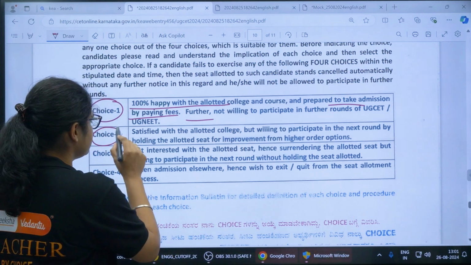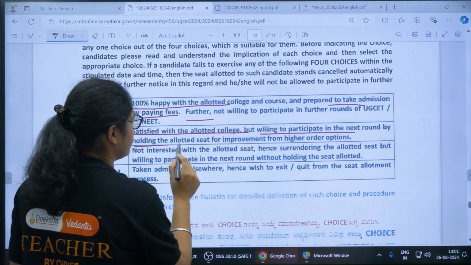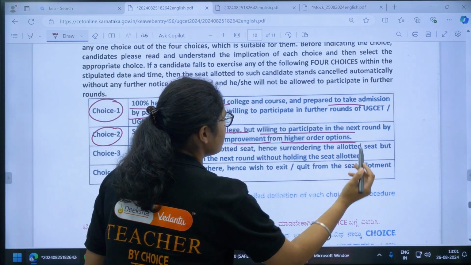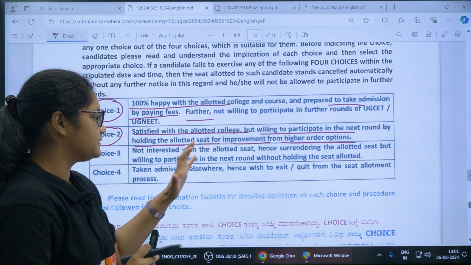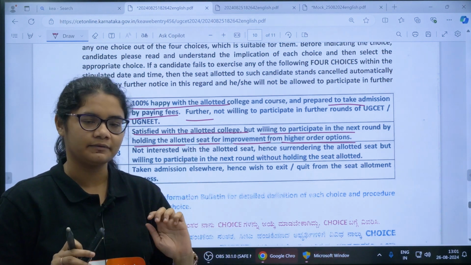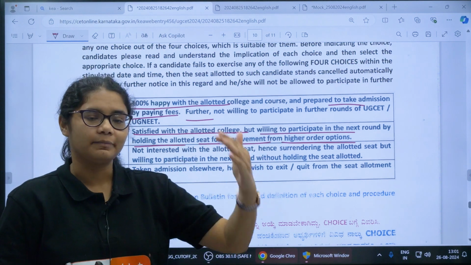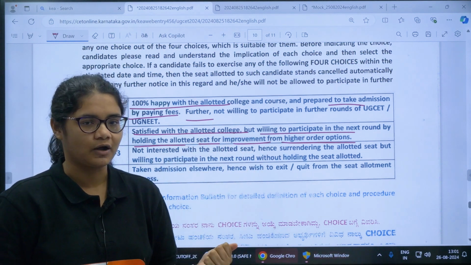Now coming to choice 2: satisfied with the allotted college but willing to participate in the next round by holding the allotted seat for improvement from higher order options. In this case, whichever college is given to you, you are satisfied with that, but still you want some better option. So in that case you will be participating in the next rounds of counseling.